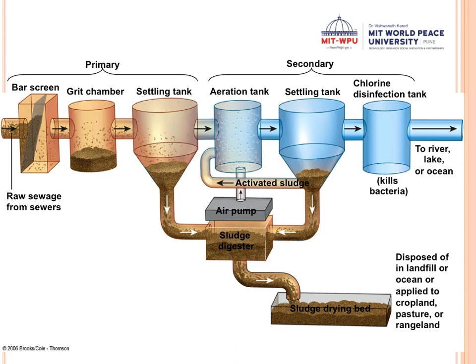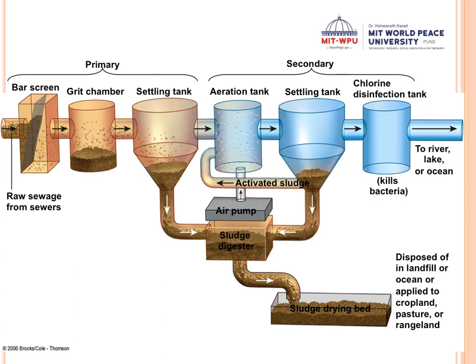Is that clear? So remember, in the last lecture we spoke about how the lower the BOD, the greater the purification. Is that clear? So in the primary process itself, by using these three chambers, we are reducing the BOD by 35%. Yeah. So whatever 60% is left, that BOD will again be reduced in the secondary treatment.